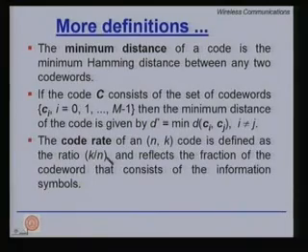So, k over n is definitely a fraction because n is larger than k, since you add n minus k redundant bits. k over n is the code rate. It should be less than or equal to 1. Equal to 1 means you are not doing any coding at all. The closer k over n is to 1, the more efficient the code is.